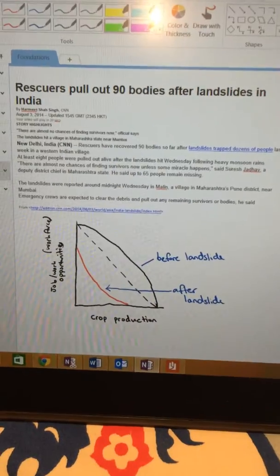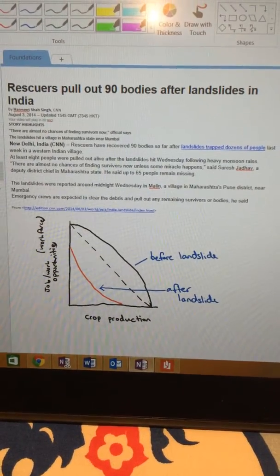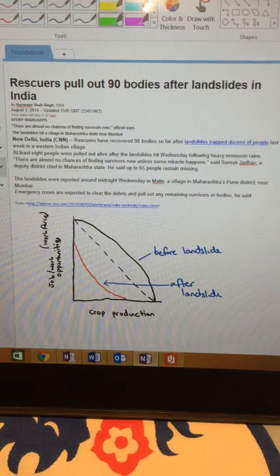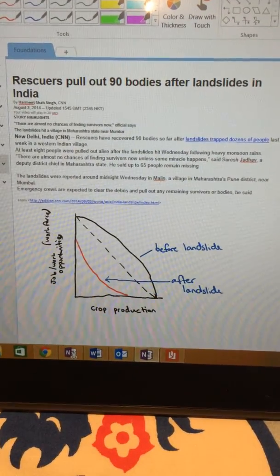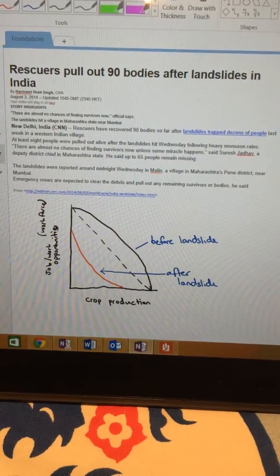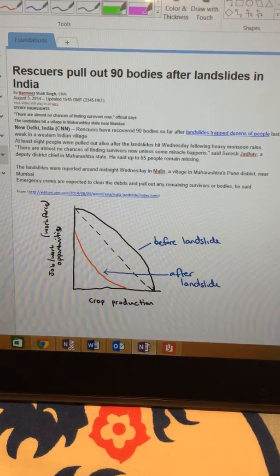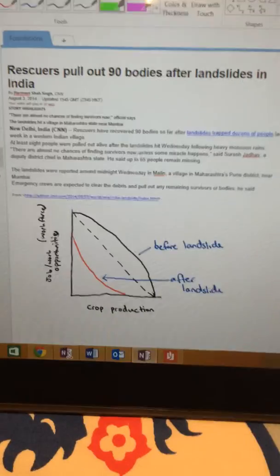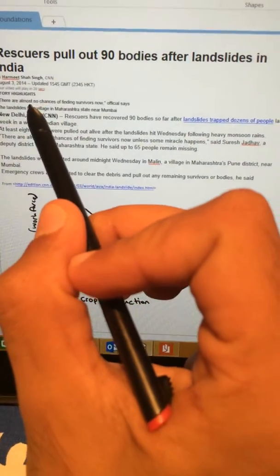McLaughlin. So here's my video applying the PPC to the news article. I found this news article on CNN about how rescuers in India pulled out 90 bodies after landslides in a small Maharashtrian village near Mumbai. As you can see, it says it right here.